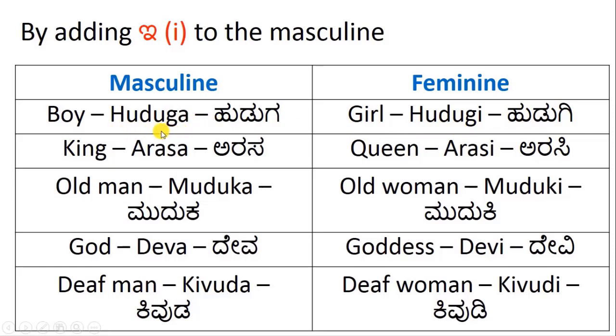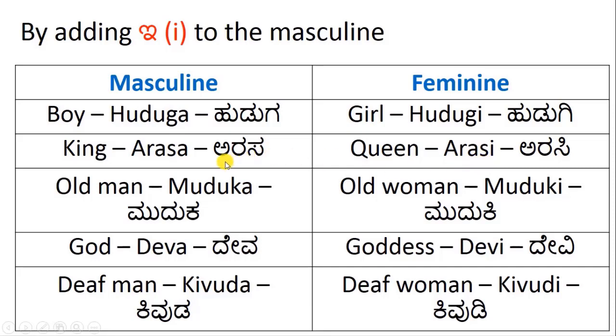If you see the last letter, a is replaced by e, or in English, a is replaced by i. By adding e to the masculine, we add e to huduga to make it hudugi. King is arasa. Queen is arasi.